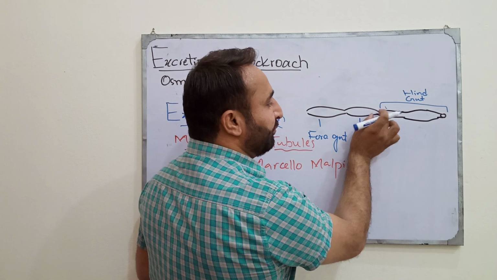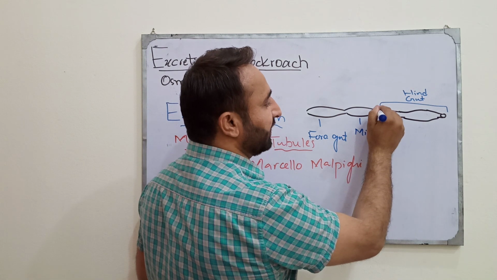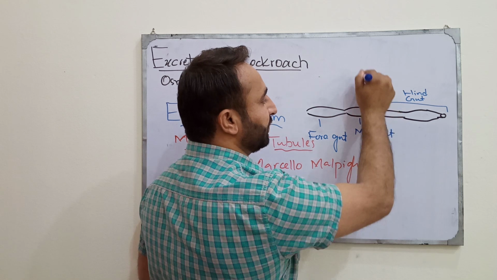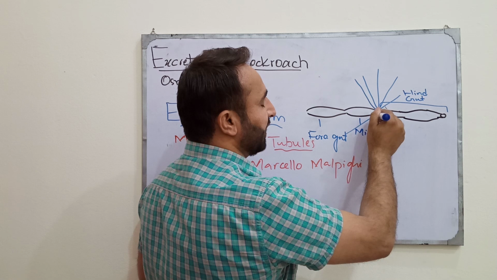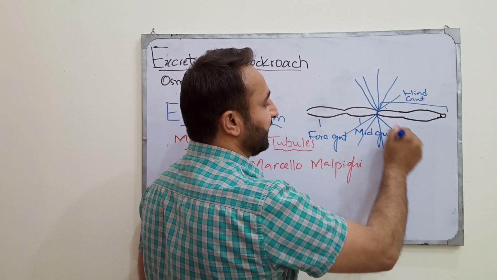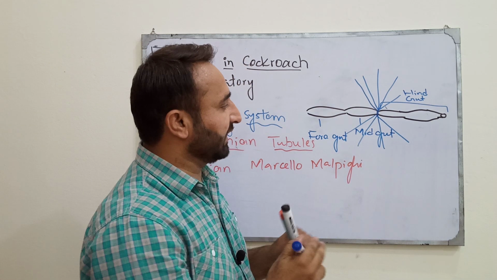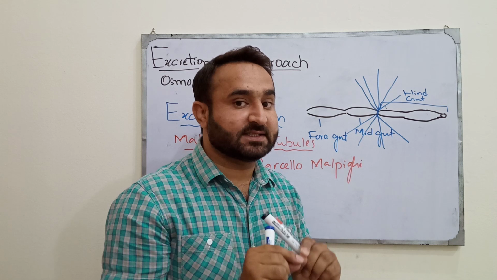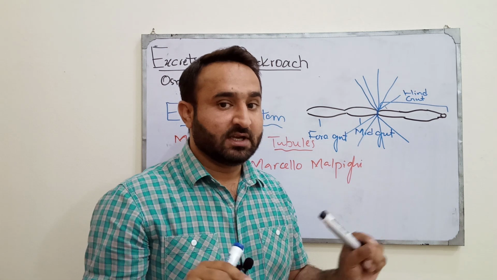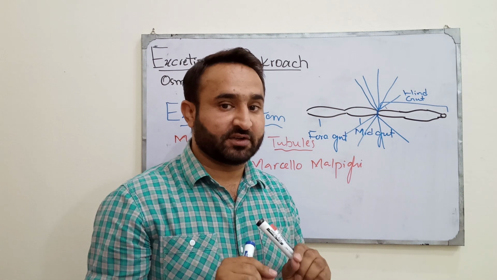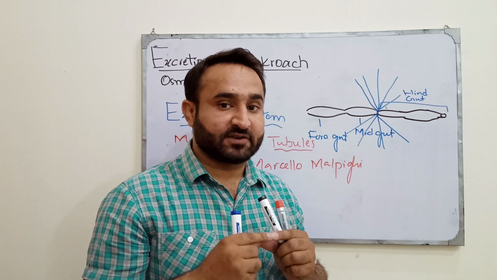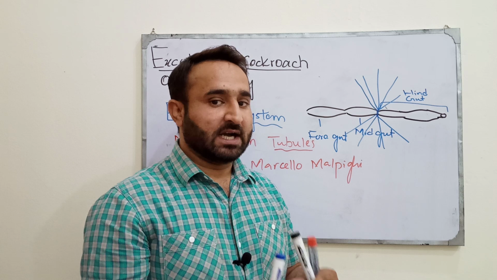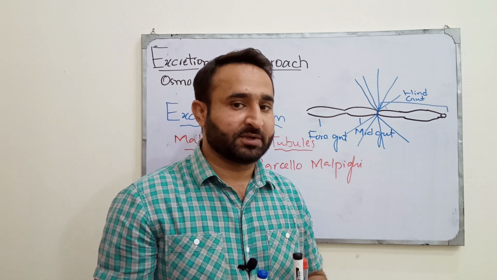At the junction of midgut and hindgut, the excretory tubules, the Malpighian tubules, are attached. These are very important excretory tubules because they are attached with the digestive tract, the digestive system of the cockroach. These are called Malpighian tubules.